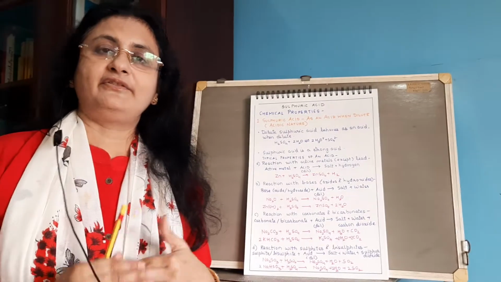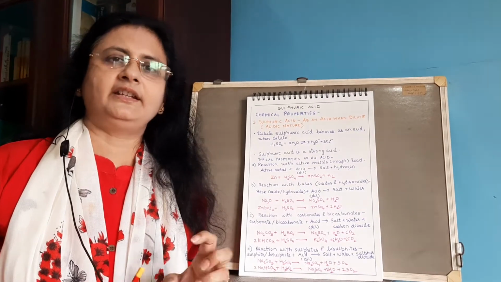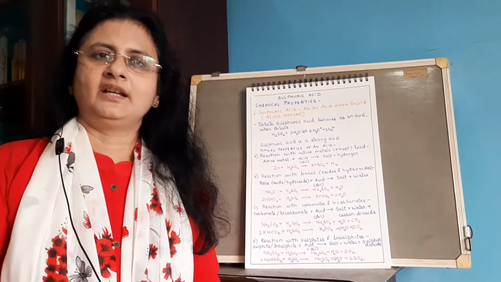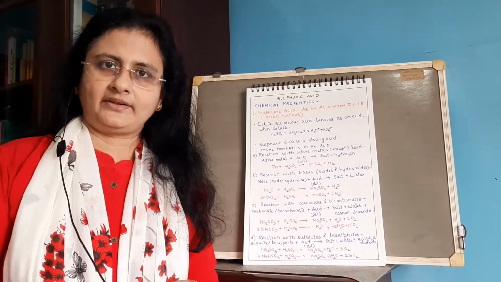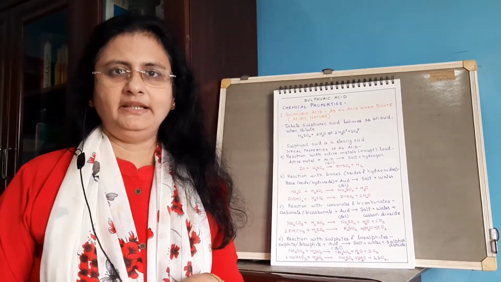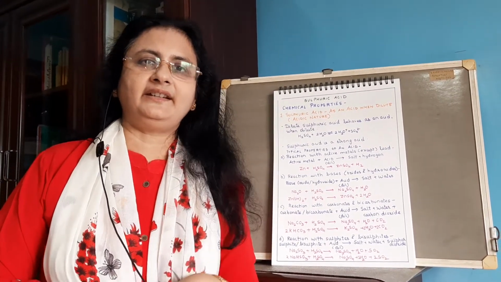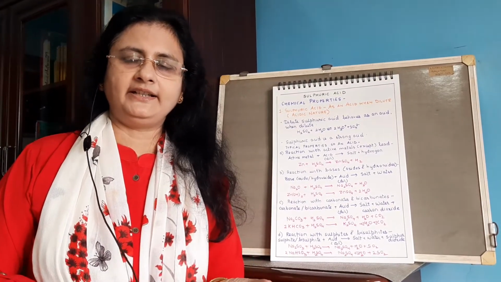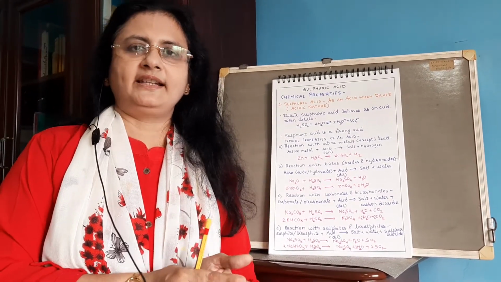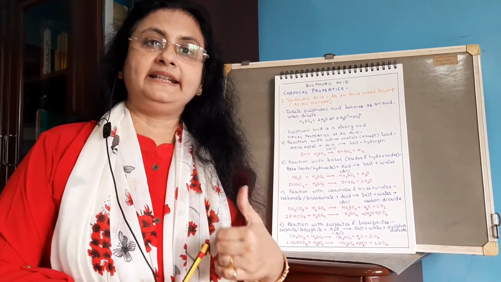Now sulfuric acid has a very strong affinity for the elements of water, that is hydrogen and oxygen in the ratio 2:1. So it will remove these elements from substances like glucose or sucrose or ethanol, etc., and it will then form the corresponding carbon, and water, etc., will be liberated. Or it can also react with the water of crystallization present in hydrated salts like blue vitriol, copper sulfate. When you add sulfuric acid to it, it will remove the water of crystallization and the blue crystals will turn into a white amorphous powder. So that is the dehydrating nature.